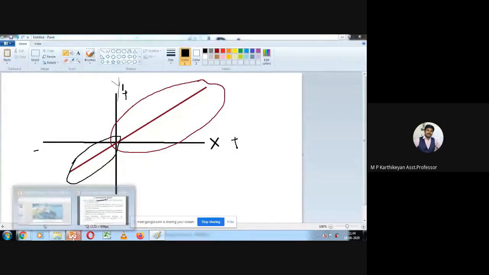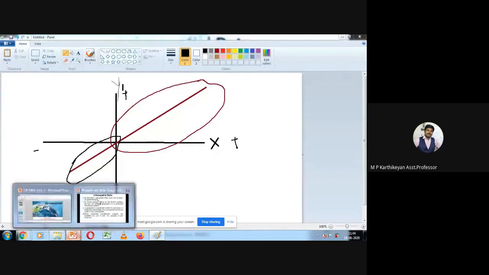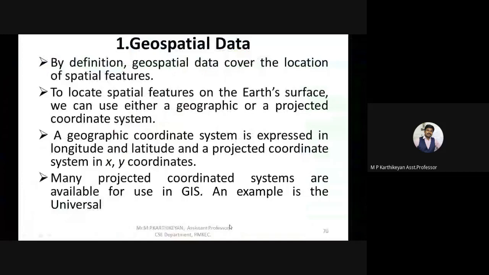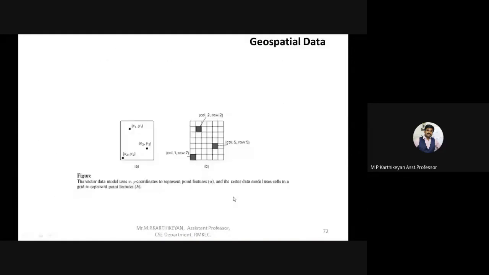So moving back to the presentation. This is what happens in a geographic manner. And this is how a geographic point is given as a coordinate: x1, y1, x2, y2, x3, y3. These are the coordinates which are shown in XY coordinates.